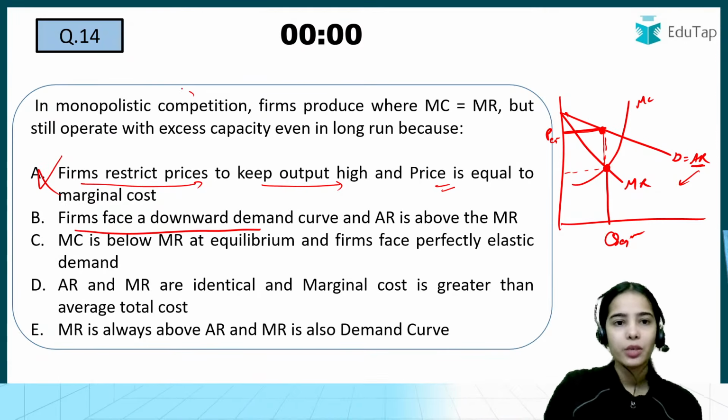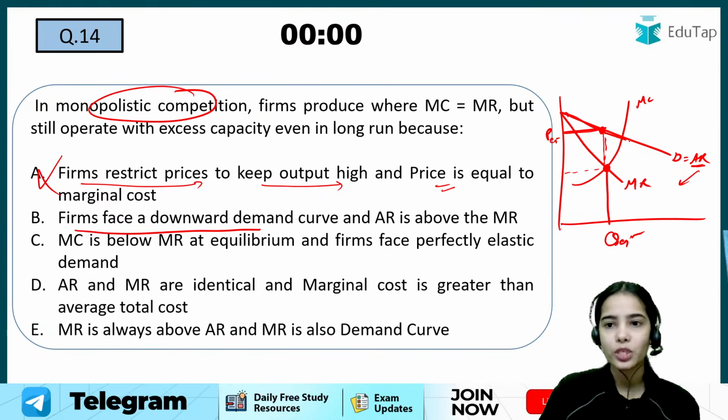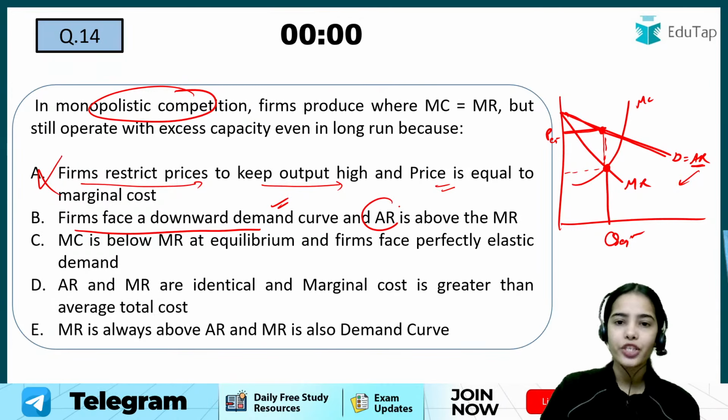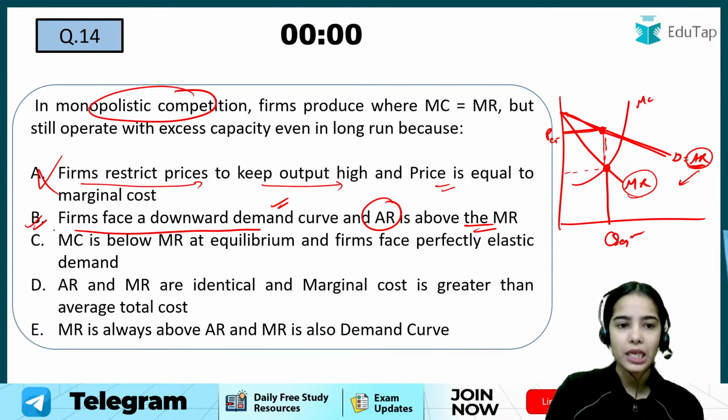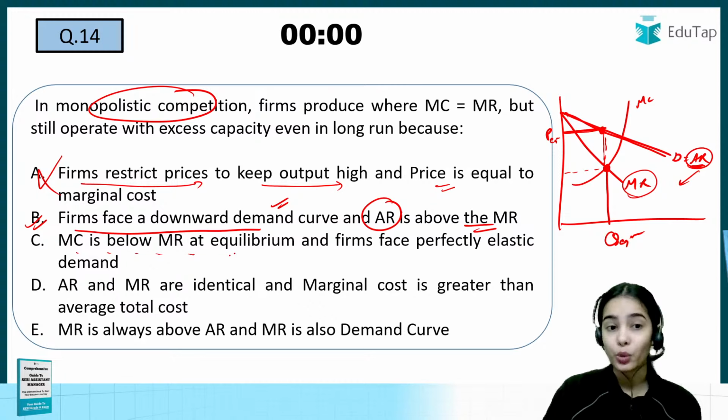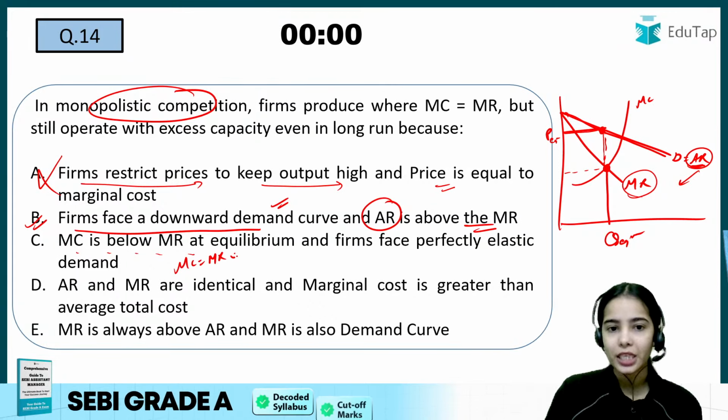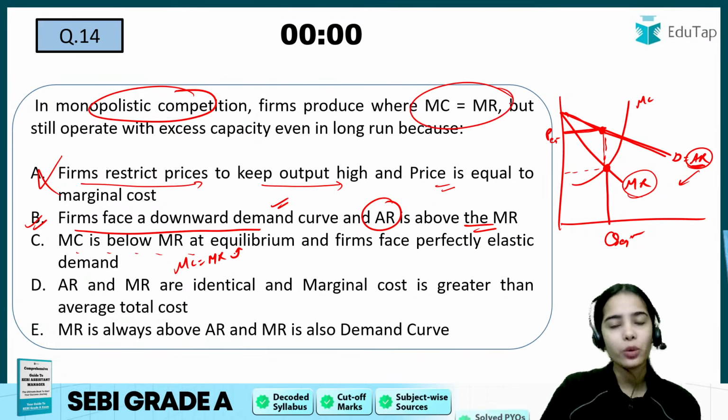Firms in monopolistic competition face a downward sloping demand curve. This is correct. Average revenue is above the MR. So this seems correct. Let's see the other statements also. MC is below the MR at equilibrium? No, MC should be equal to MR at the equilibrium.